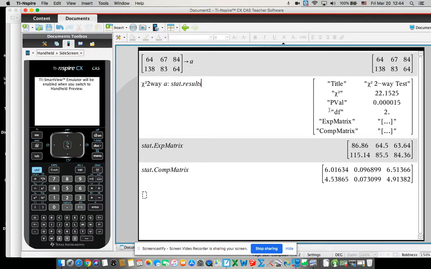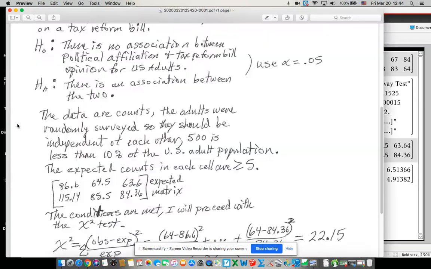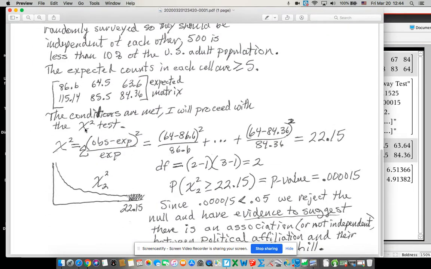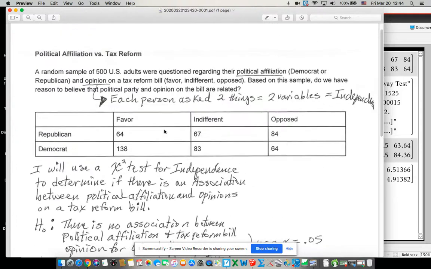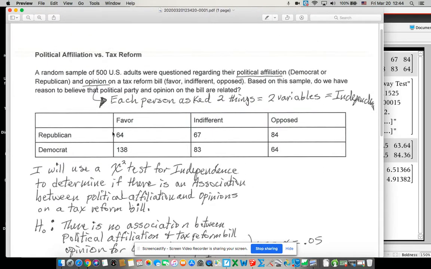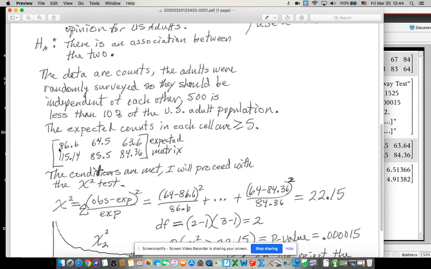I'm going to show all this, though, right? I'm not just going to write those 3 things down. I'm going to put a little work behind it. So when I do my work, first of all, I'm going to say my conditions are met, and I can go ahead with the test. To get the chi-squared, it's observed minus expected squared over the expected, and you sum those all up, right? So the first one, I'm looking at this 64 and subtracting this 86.6. That matches it, and then squaring it and dividing by the expected 86.6 plus ...